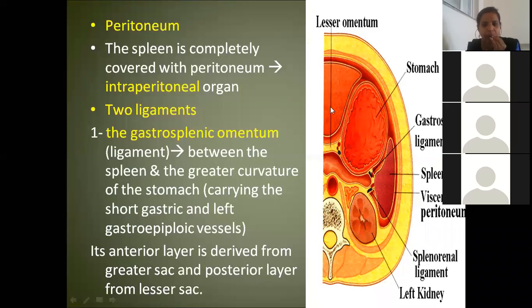The diagram is very clear. Did you understand? Yes, ma'am. The anterior layer is derived from the greater sac and the posterior layer is derived from the lesser sac.